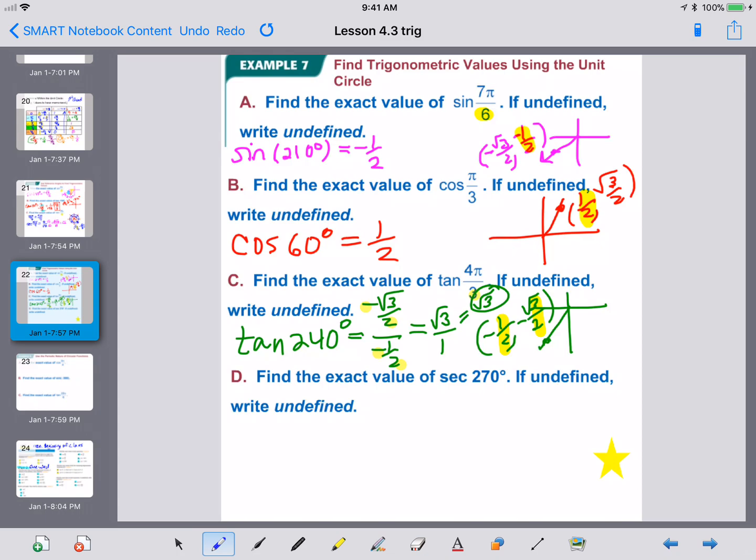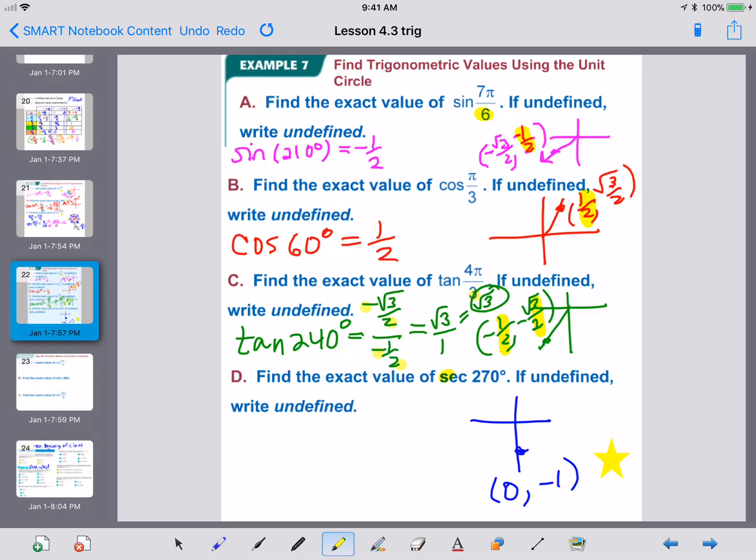Let's look at example 7D. The secant of 270. 270 is our quadrantal angle pointing downward. That is the point 0, negative 1.